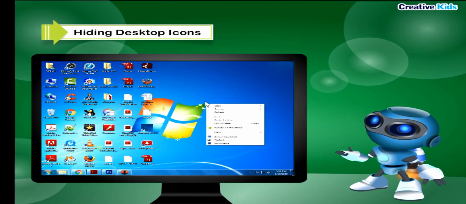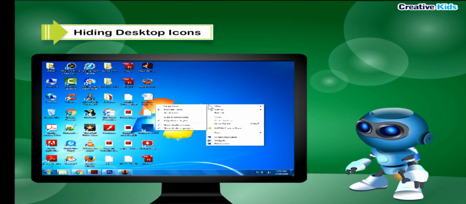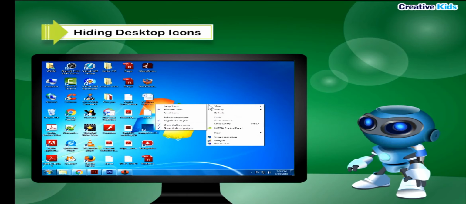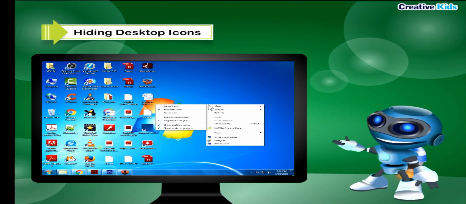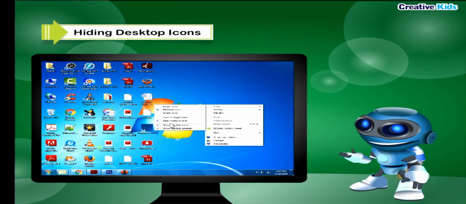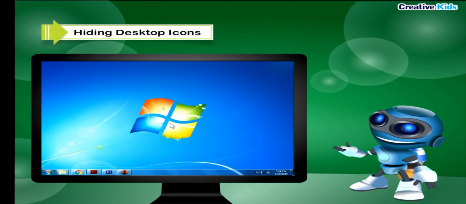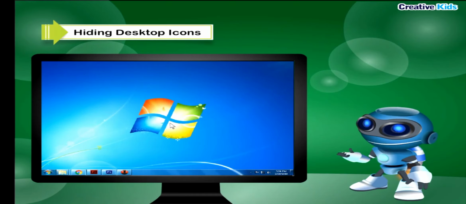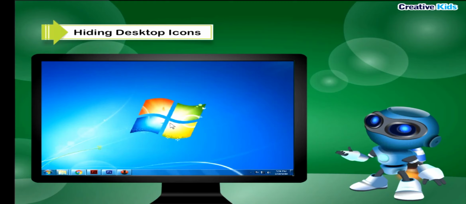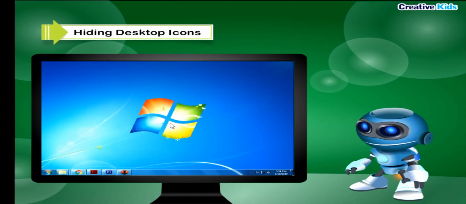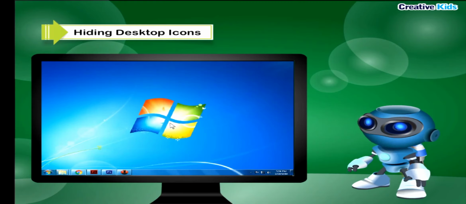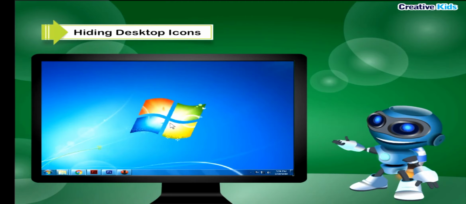Click View option from the pop-up menu. Step 2. From the submenu, click the Show Desktop Icons to uncheck it. You see that all the icons on desktop become invisible. You can bring back all the desktop icons by again clicking the Show Desktop Icons option in the pop-up menu of View option.